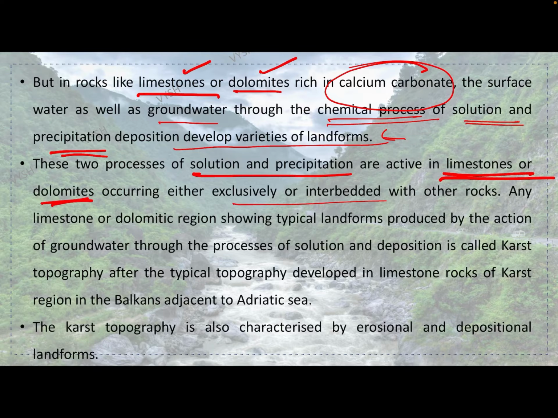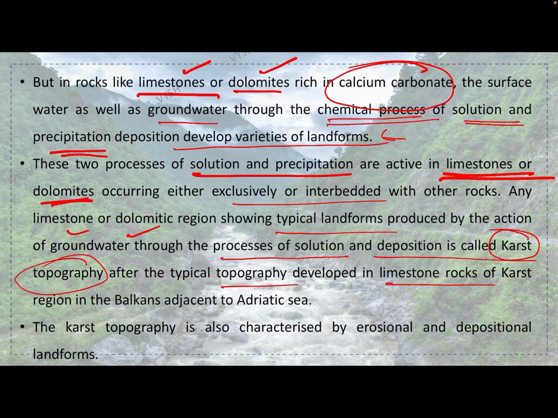Okay, any limestone or dolomite region showing typical landforms produced by the action of groundwater through the process of solution and deposition is called karst topography. It is named after the typical topography developed in limestone rocks of the karst region in the Balkans adjacent to the Adriatic Sea. Karst topography is also characterized by erosional and depositional landforms.